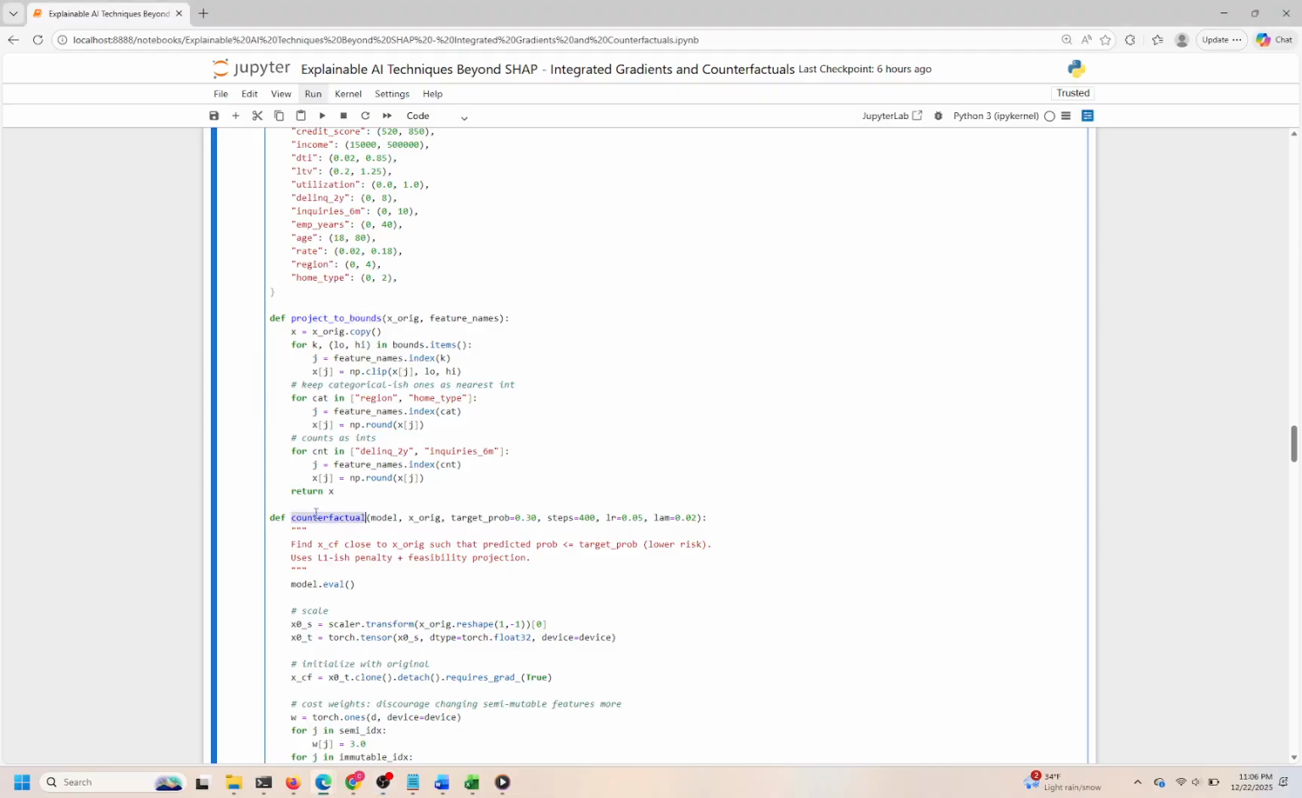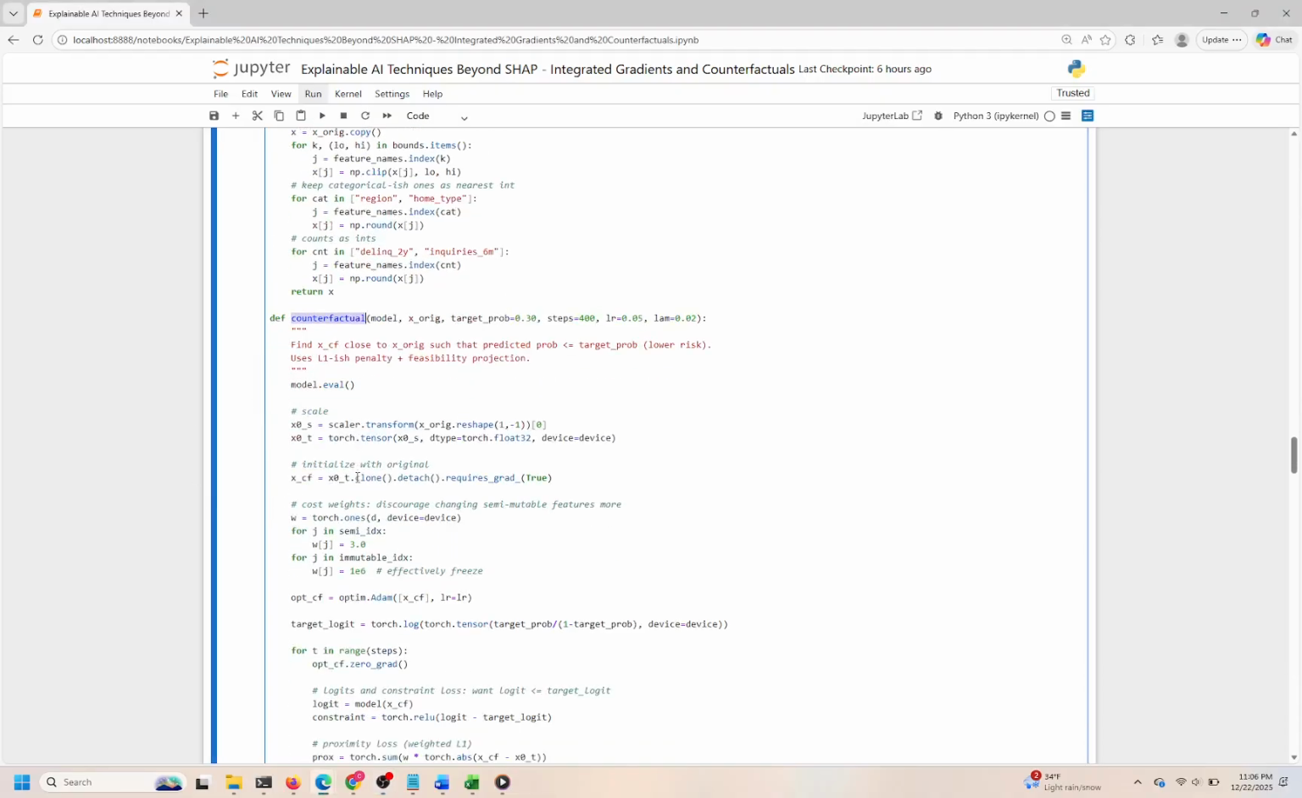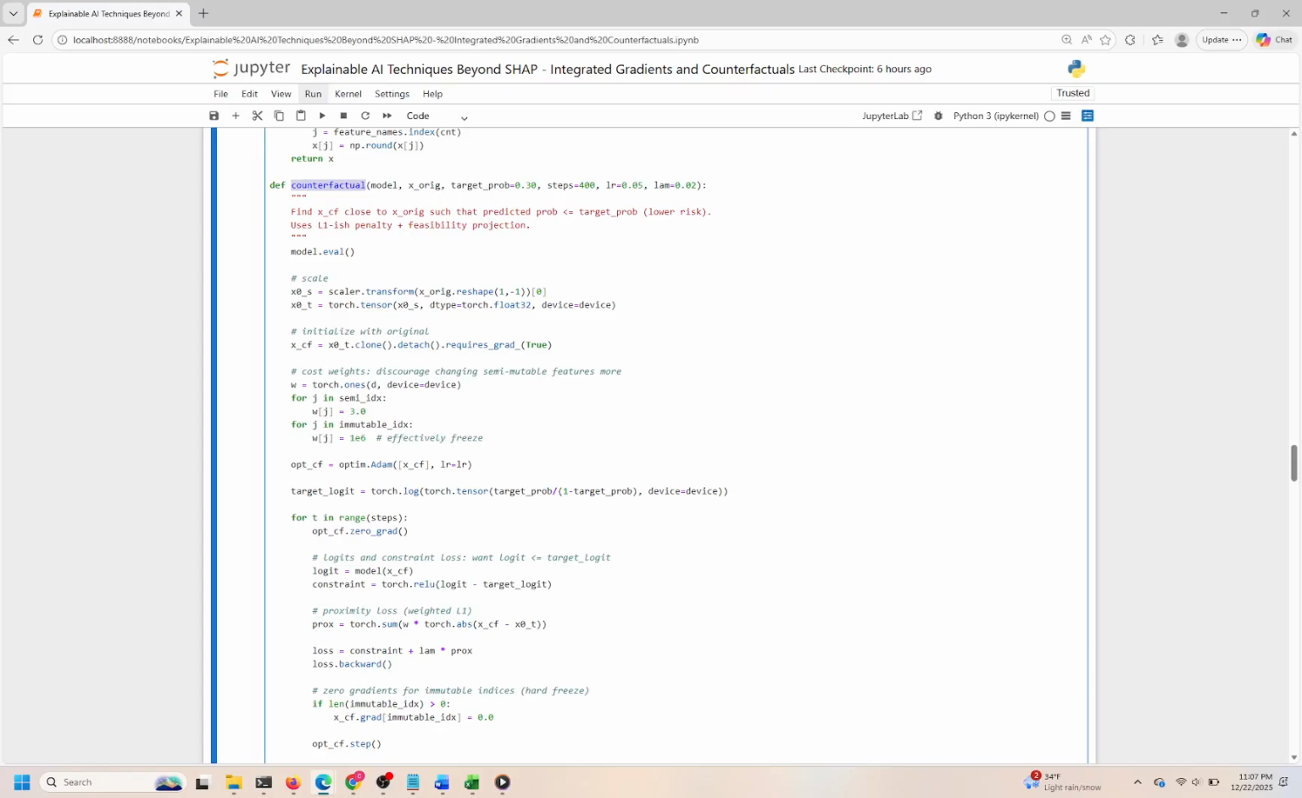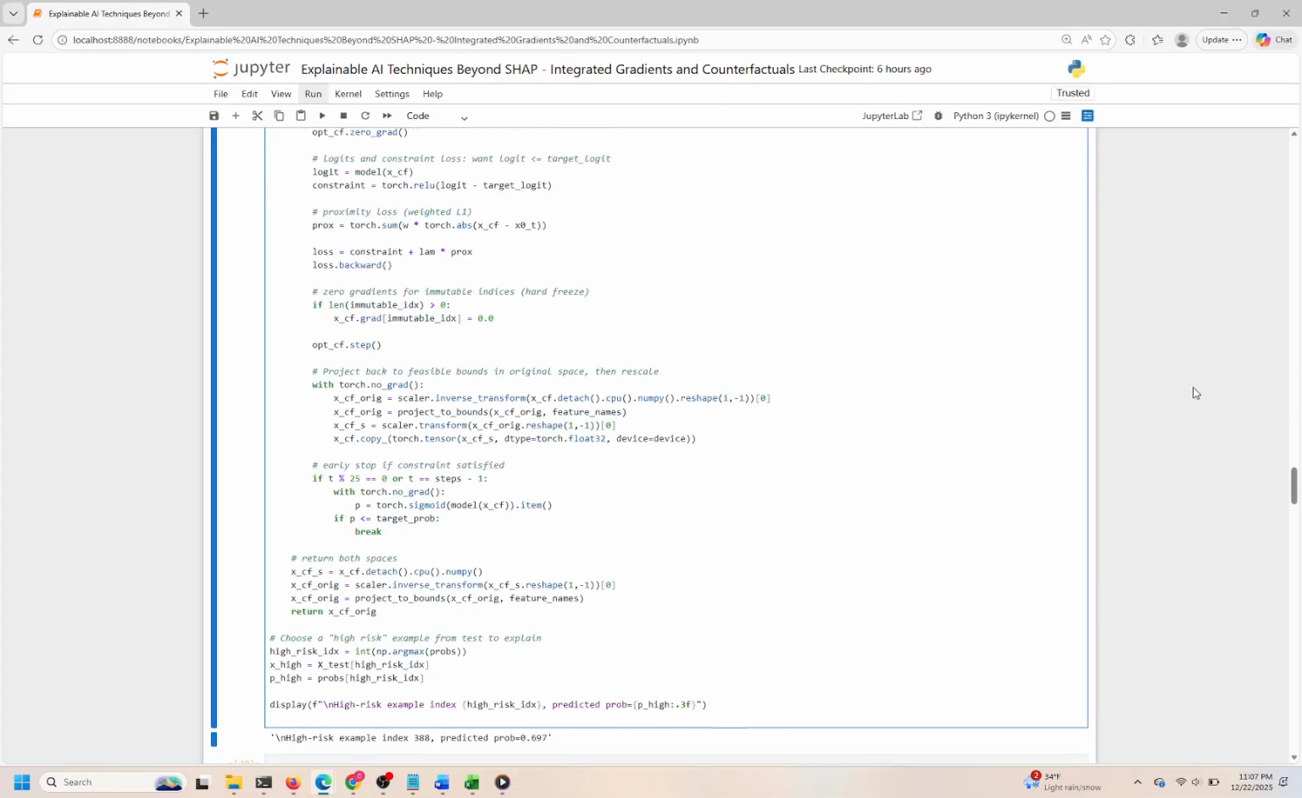We check every 25 steps if the predicted probability meets the target threshold and stop early if it does. This early stopping saves computation and returns the first feasible counterfactual found. Finally, the function returns the counterfactual example in the original feature space, clipped and rounded appropriately. This output can be compared to the original input to understand what minimal changes reduce the predicted risk.